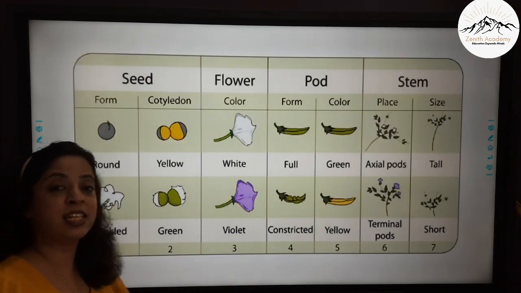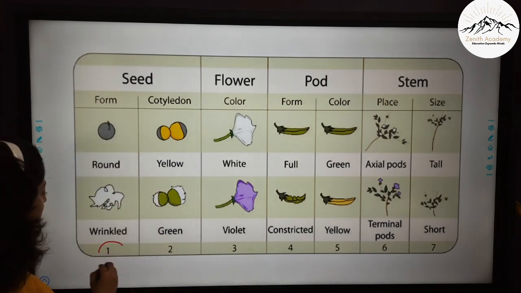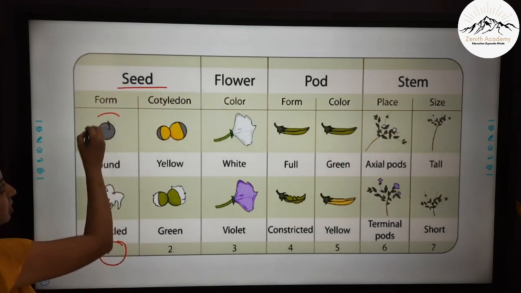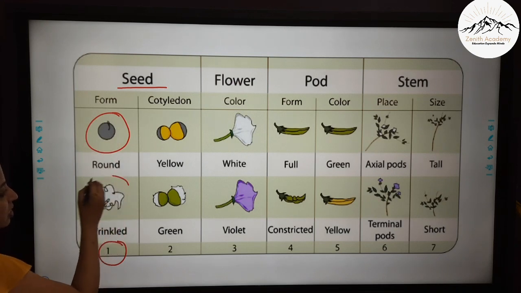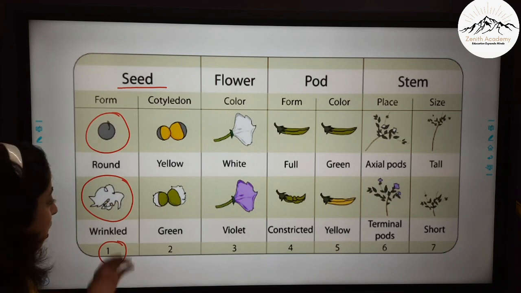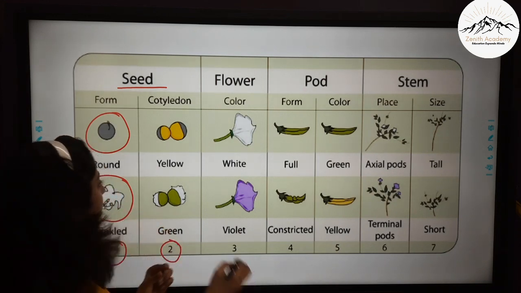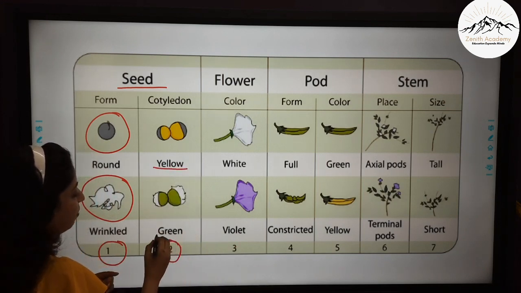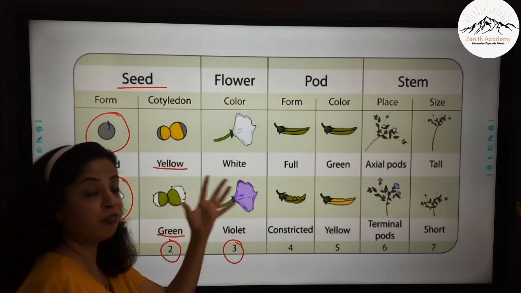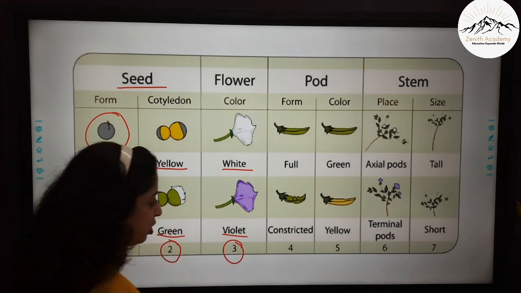Now he took seven characteristics of the pea plant. Let's look at the first characteristic. It was about the seed: the shape of the seed is round as well as wrinkled. So these two variations are found in different plants. Then the second is the color of the cotyledons of the seeds. It can be yellow or it can be green. Now let's look at the third characteristic. The color of the flower can be white or violet. So these two variations are there.